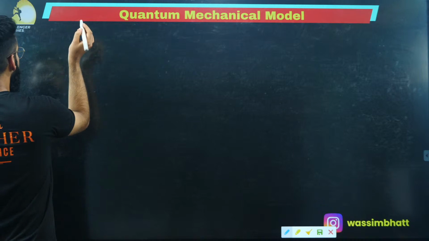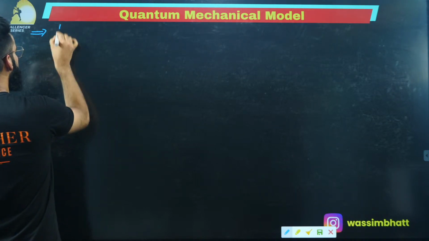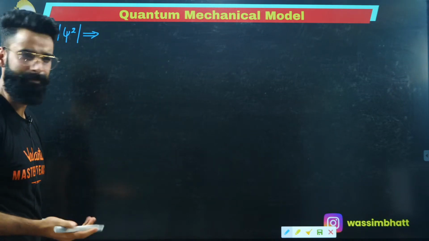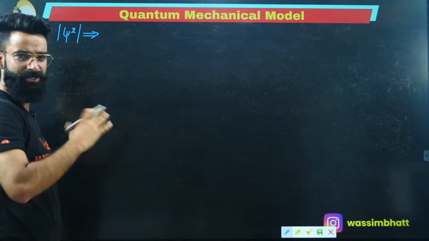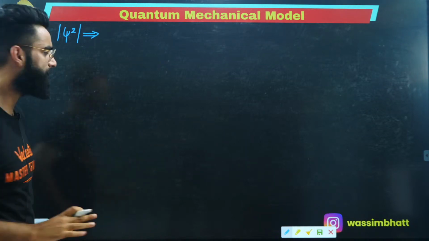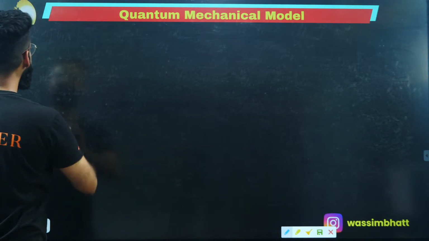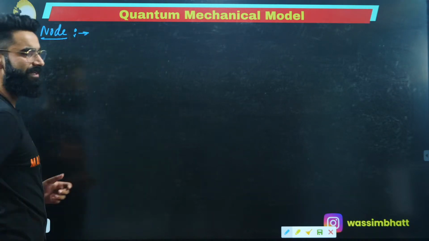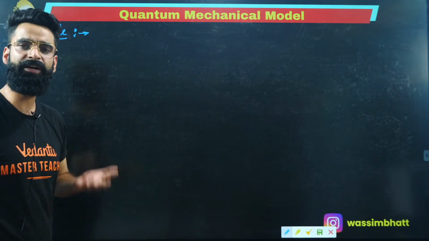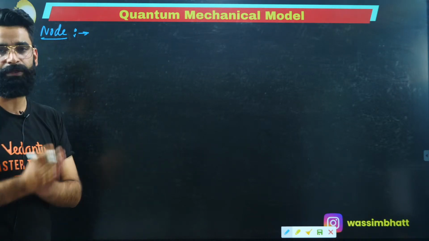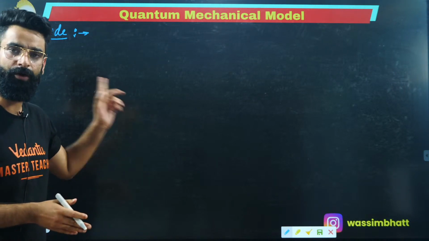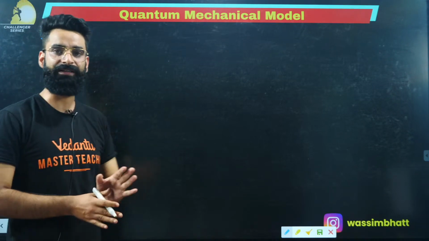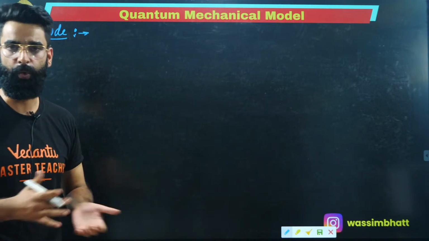Now, people, all of you must know mod of psi square. This is something I've already told you. What does it give me? It gives me the probability of finding the electron at a point. Let me write something called a node. What is a node? This is something I told you in the last session as well. It is the region around the nucleus at which the probability of finding the electron is minimum, or you can say the probability of finding the electron is 0. That's something which we call a node.